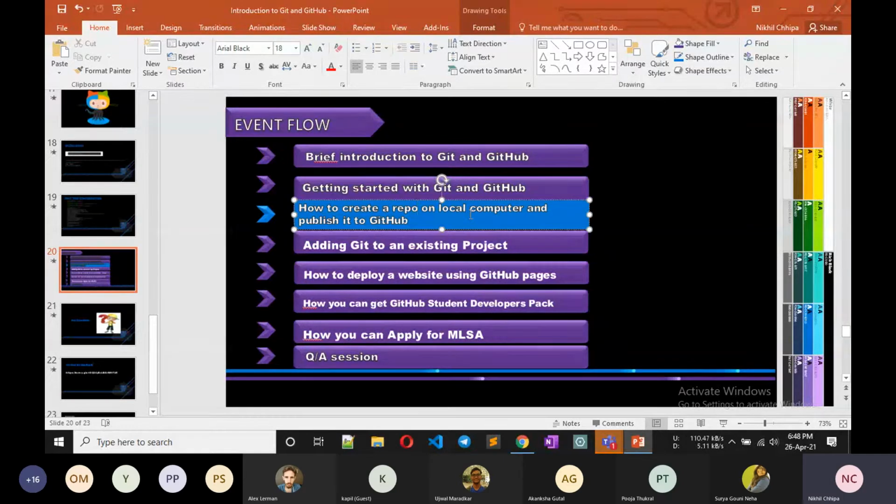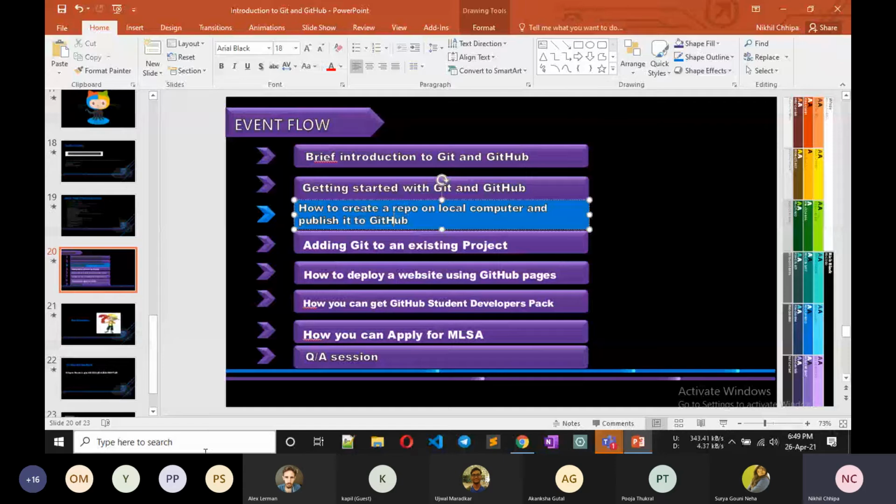In our computer we make a folder, but Git doesn't know that it has to track all the changes. What Git does is track all the changes that you make in a folder. But Git doesn't know about that local folder, so we create a repo and then initialize Git in it. Then Git is able to track all the changes that we make in future. Okay, so first of all I'll tell you how to create a repo on a local computer and publish it to GitHub.